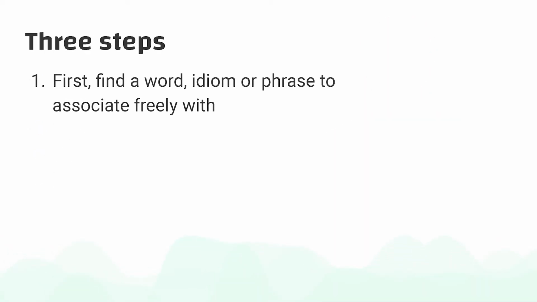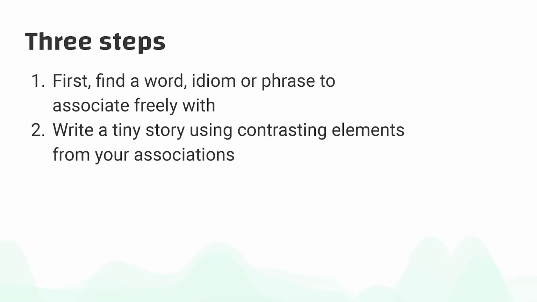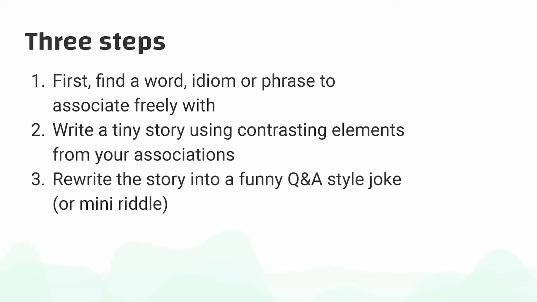Creating a joke is a process in 3 steps. First, find a word, idiom, or phrase to associate freely with. Create a whole brainstorm, a word cloud of words that you associate with that word or idiom. Now write a tiny story using contrasting elements in your associations. Then rewrite it into a funny Q&A style joke, or mini riddle if you will.